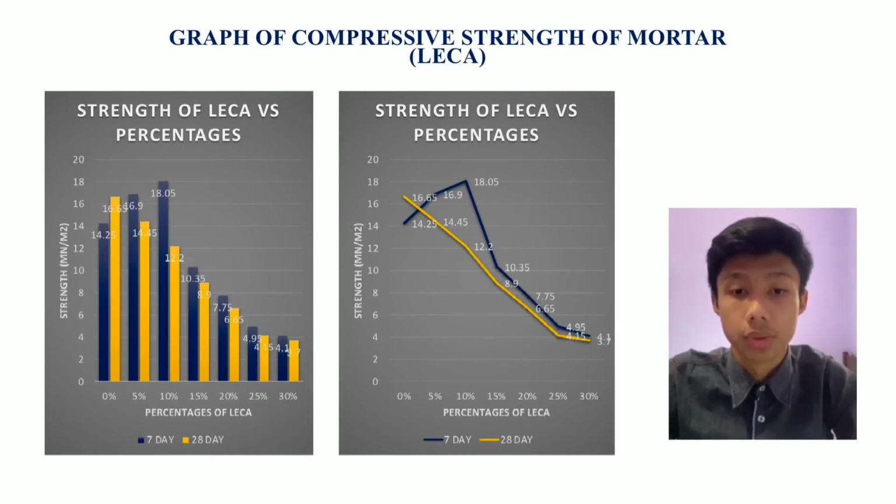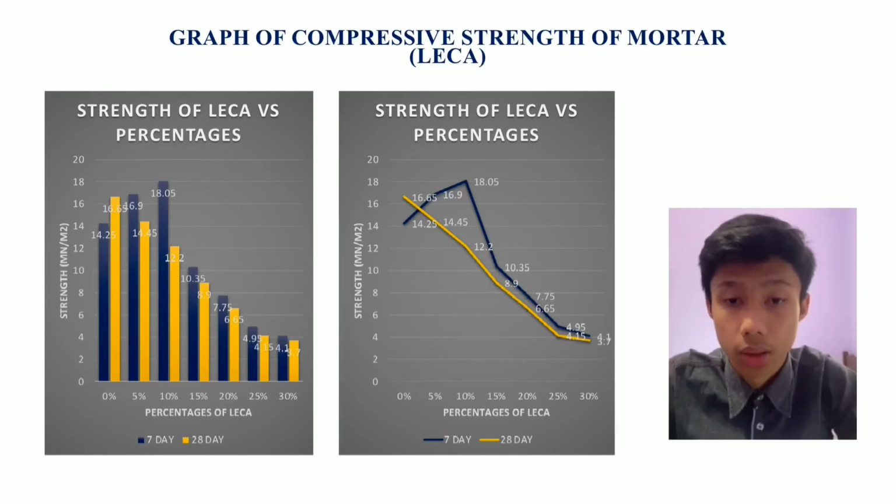So the graph shows the result of the compressive strength test conducted for cubes using Leca as a sand replacement for 7 and 28 days of curing period. So 10% Leca as a sand replacement got the highest compressive strength result for the 7-day curing period, and the value is 18.05 MN/m² compared to the other percentages of Leca.